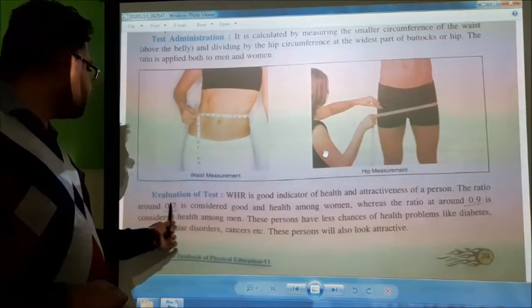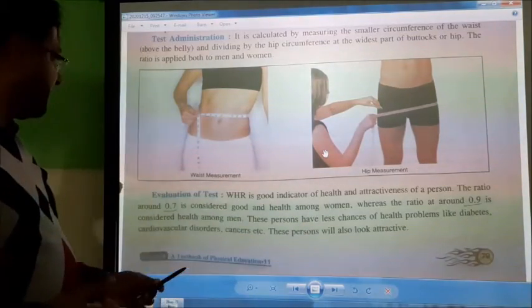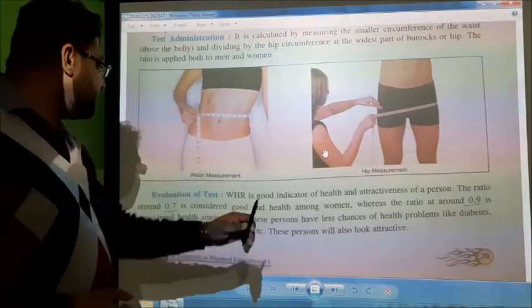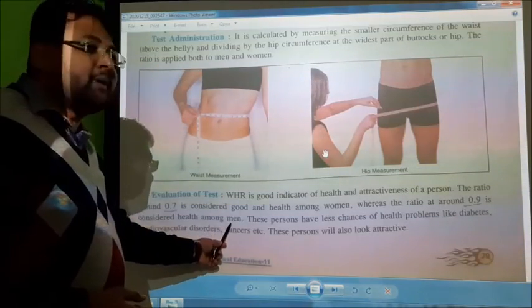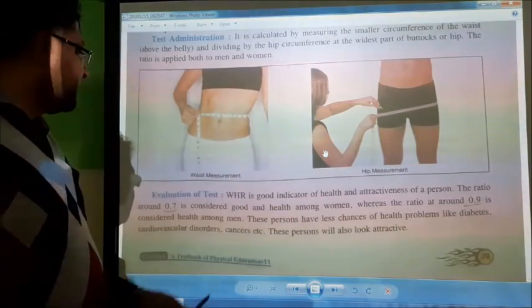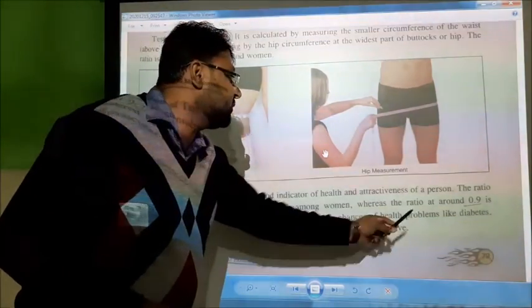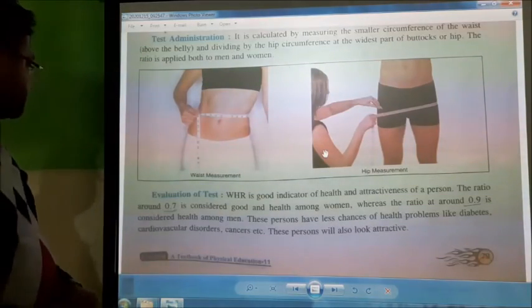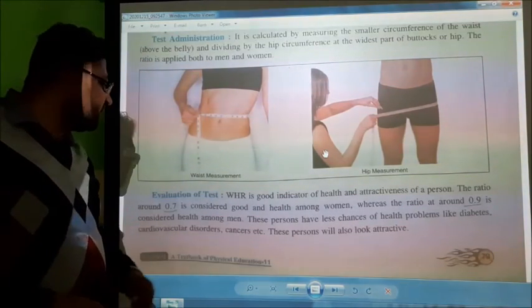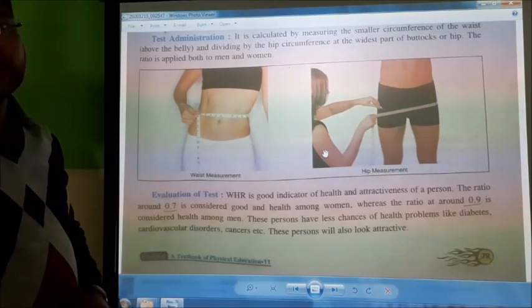These persons have fewer chances of health problems like diabetes, cardiovascular disorders, cancers, etc. And these persons will also look attractive.